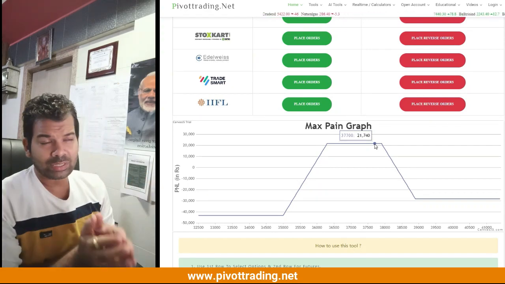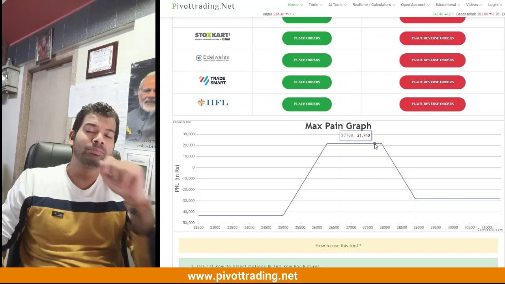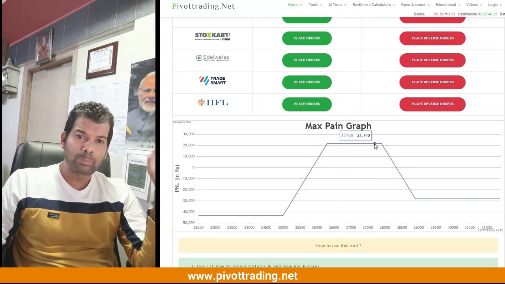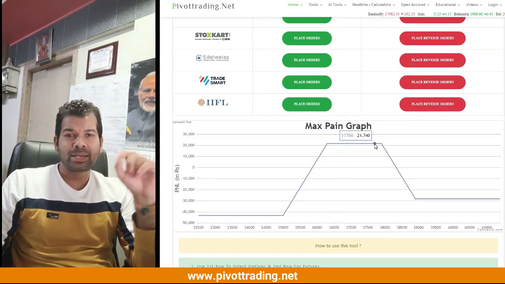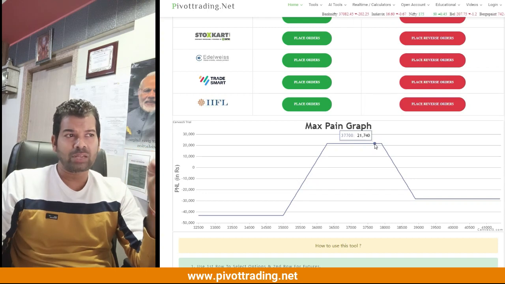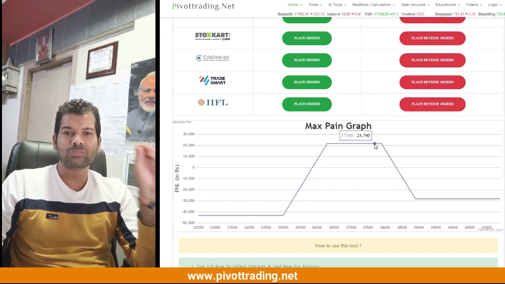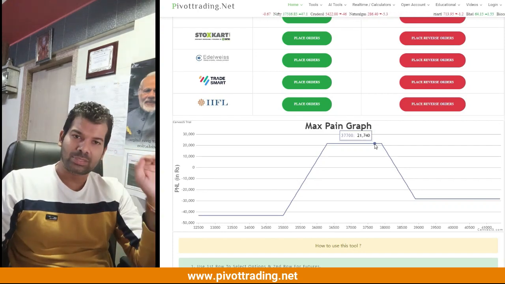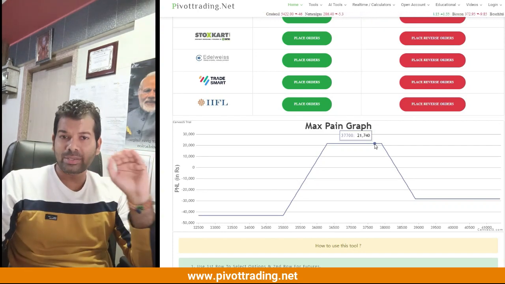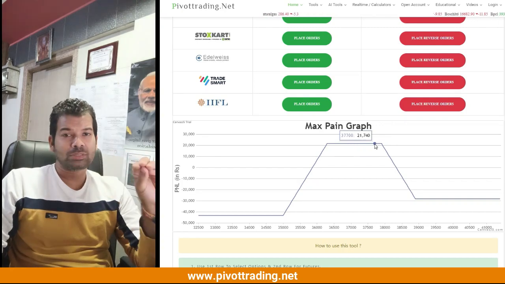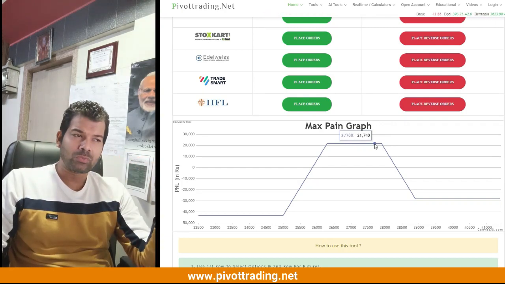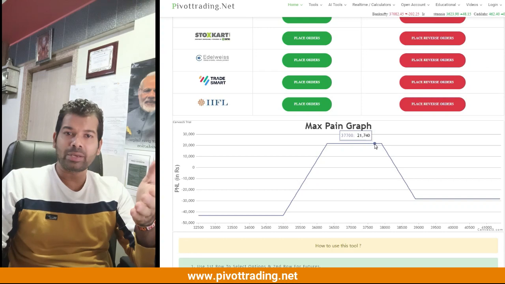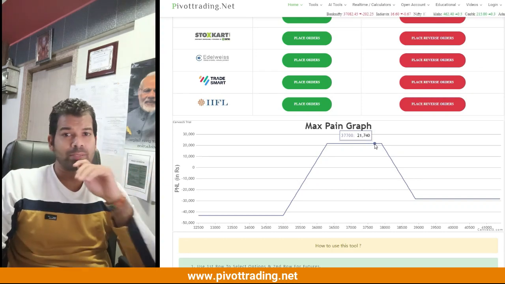The only restriction here is that since this is a positional strategy, you will need approximately 75,000 to 1 lakh rupees to execute the strategy for any particular day. There are on average 20 trading sessions in a month. So if you're doing it for 20 consecutive days in a month, you will need approximately 17 to 20 lakh rupees if you're doing it very religiously.